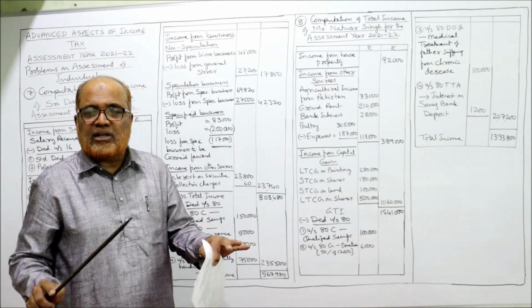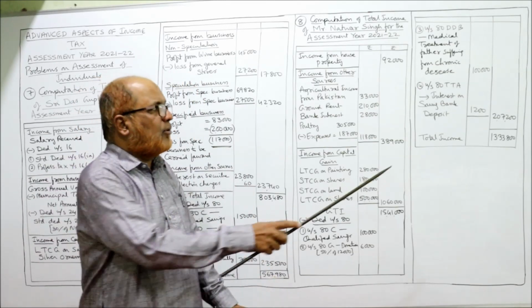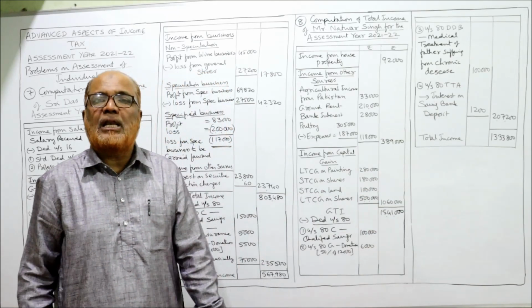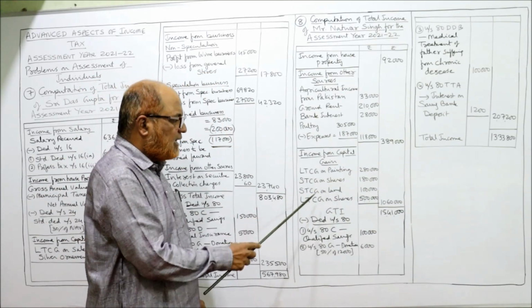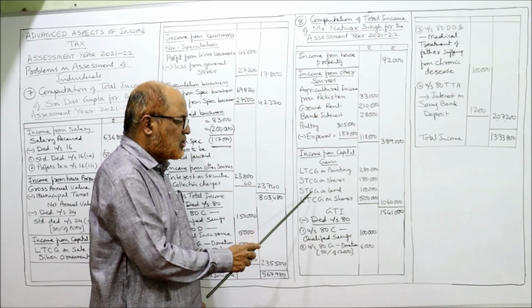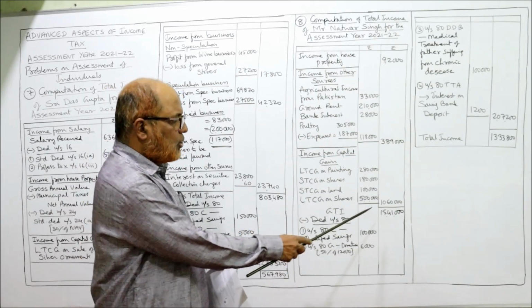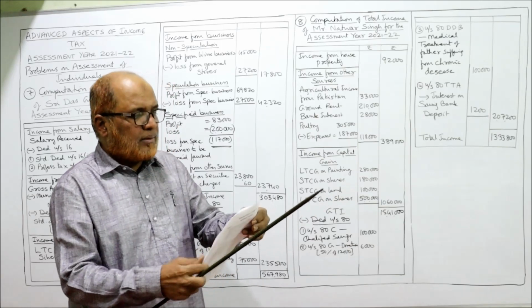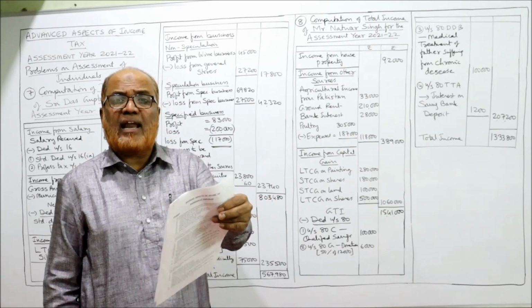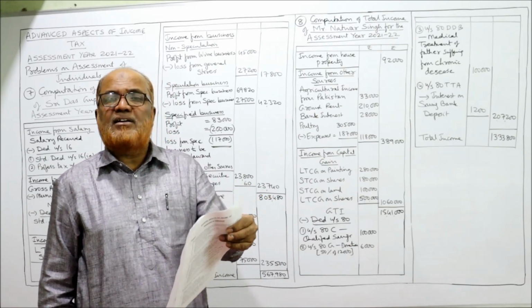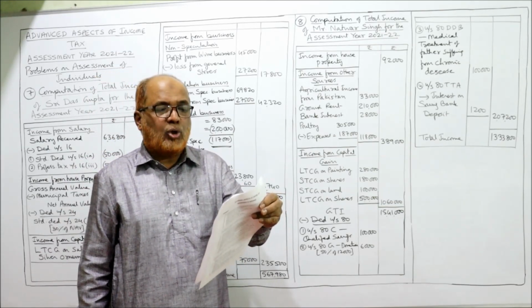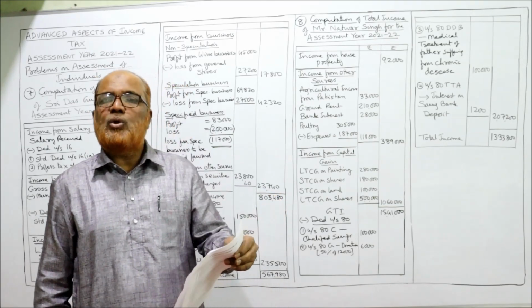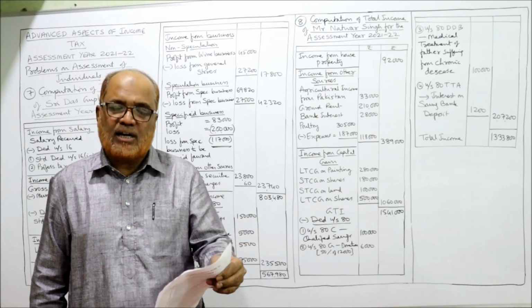But right now, I am not concerned about tax liability. I am only concerned about computing total income. That's why I am including all. LTCG on painting, LTCG on shares, STCG on shares, STCG on land. Total is this one. Last one, qualifying saving 1 lakh. This qualifying saving deduction will be allowed under section 80C. And 50% deduction on donations, 12,000. So under 80G donations, deduction will be allowed.